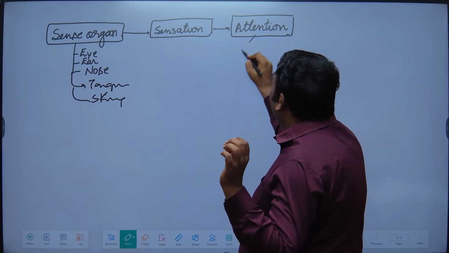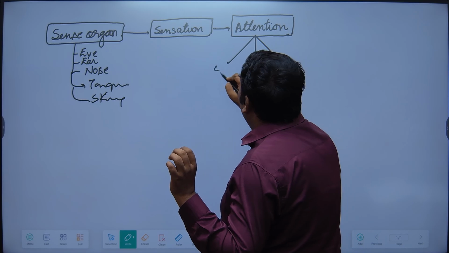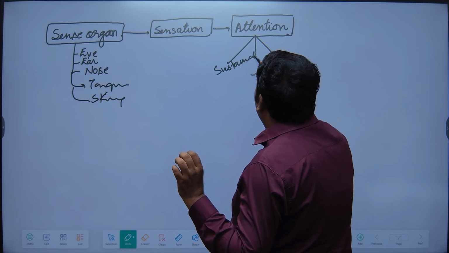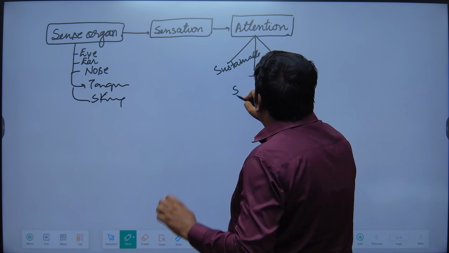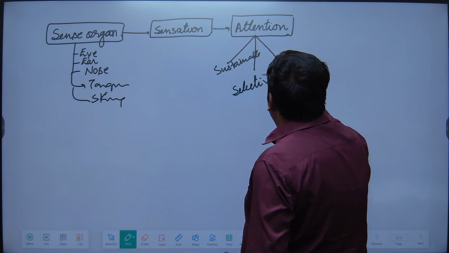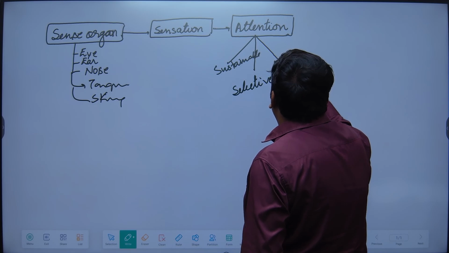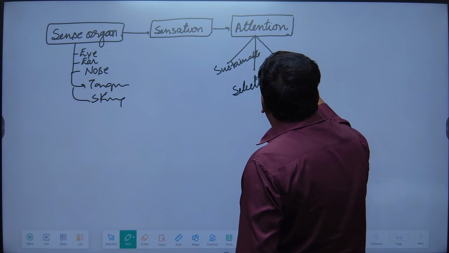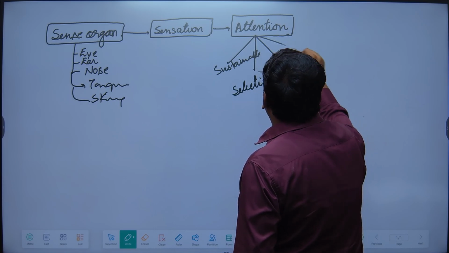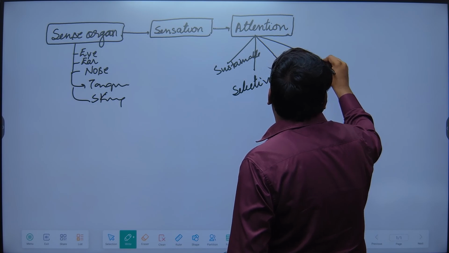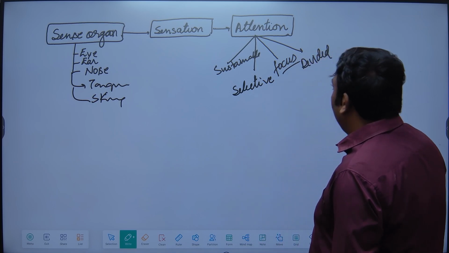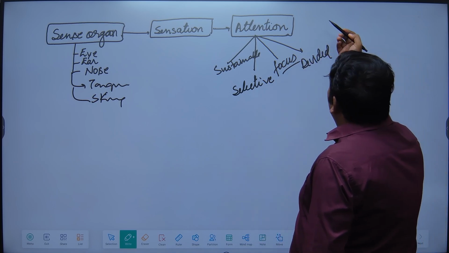Initially, you must have an idea about the types of attention. One is sustained attention, another is selective attention, then focused attention, and we can also mention another form of attention, divided attention. We will deal with divided attention in detail.